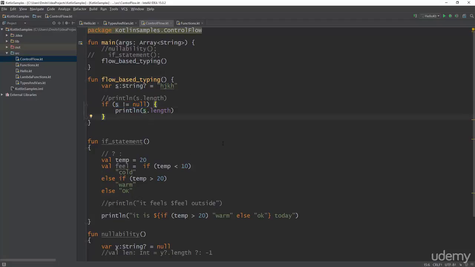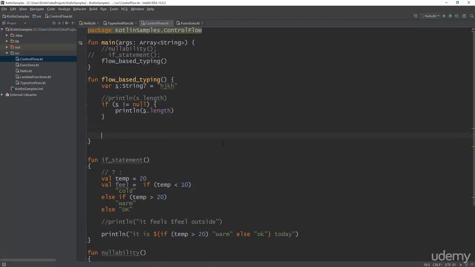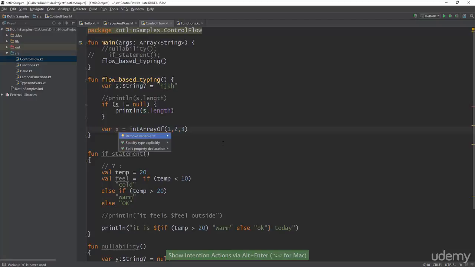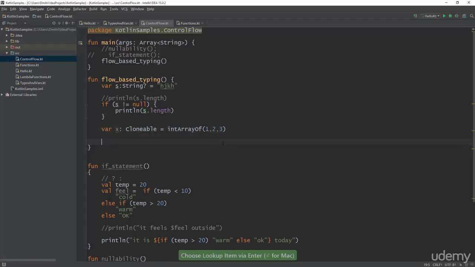This idea of flow-based typing is all over the place in Kotlin. Let me give you another example. Let's suppose that I make a variable called x, which is an IntArray of 1, 2, and 3. Now let's suppose that instead of an IntArray, I got some other supertype instead. So for example, I maybe got a Cloneable, for example.